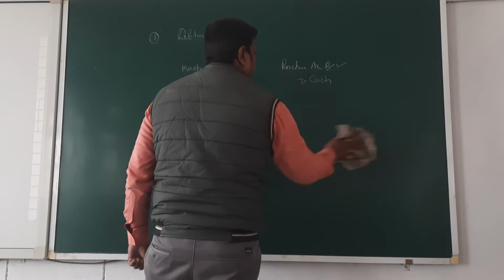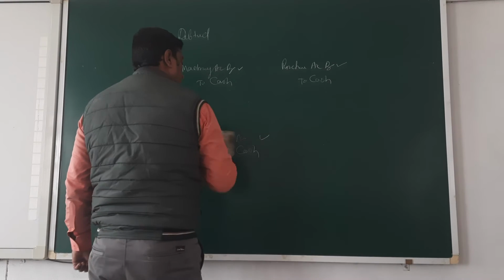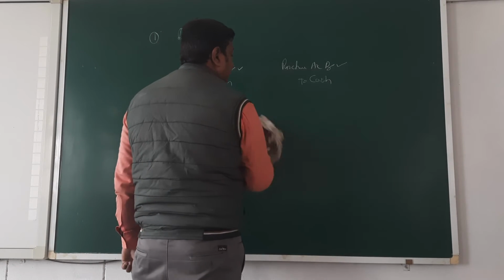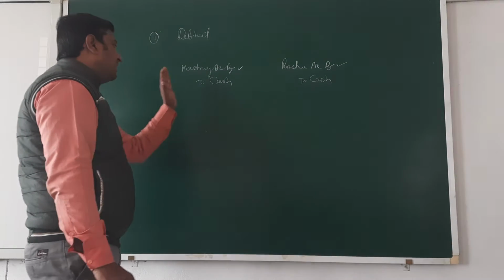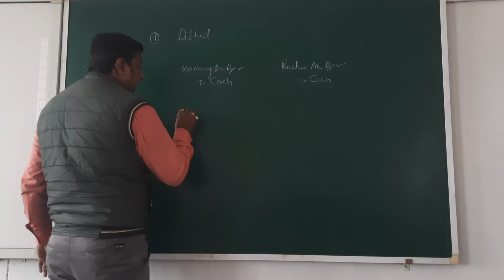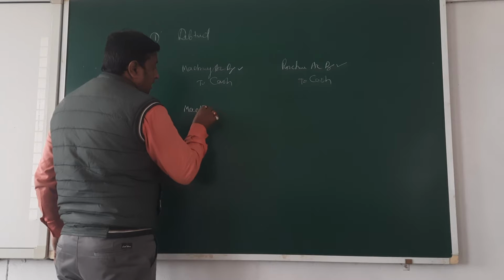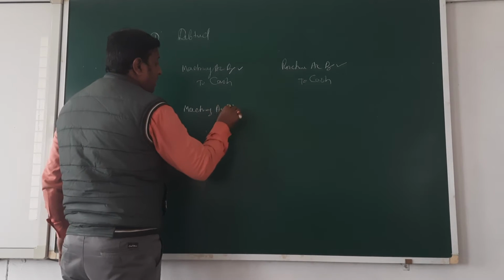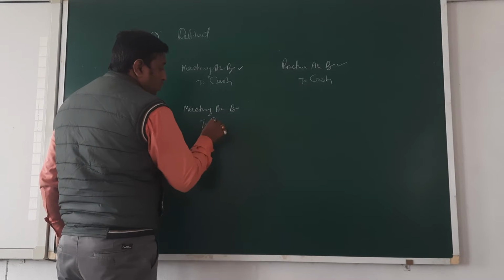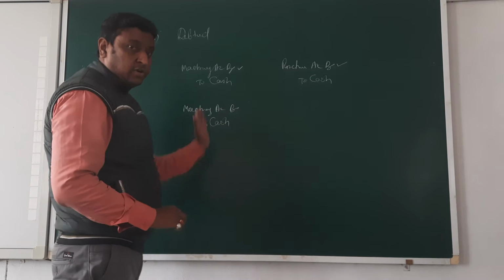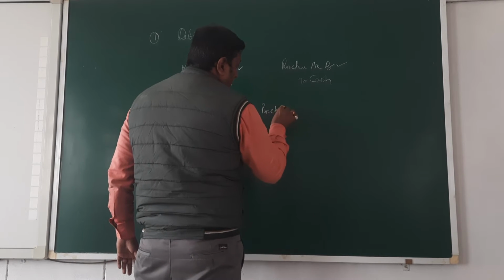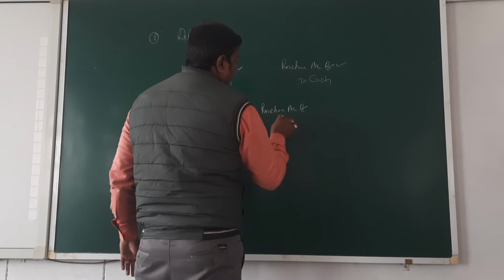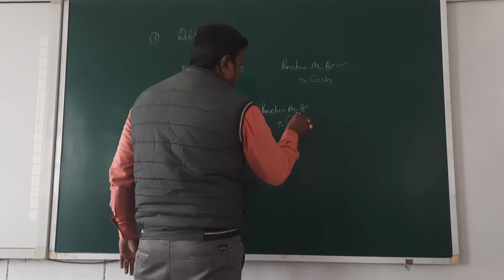This is the way by which we know that it's wrongly debited. Then how are we going to correct it? First we enter the right entry, and the right entry is, beta, machine account debit to cash. Then you enter the wrong entry, purchase account debit to cash.